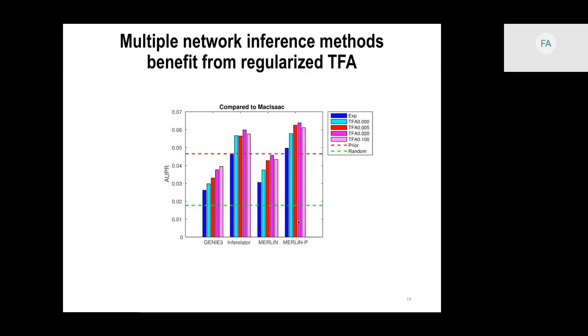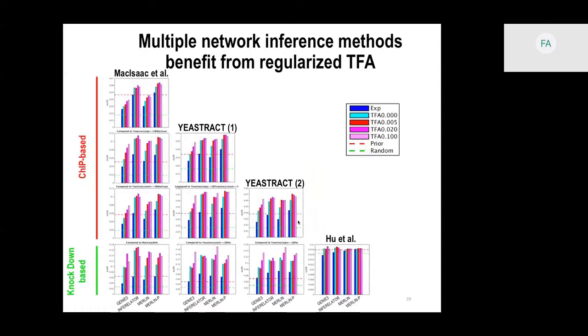We are showing 4 different methods. Gini-tree and Merlin don't use prior, and Inferelator and Merlin P use prior. We see that when we are only using expression, methods that are using prior perform better than the methods that are not using prior. TFA improves the performance of all the methods, and regularized TFA improves over that. We see this for all the gold standards that we looked at.